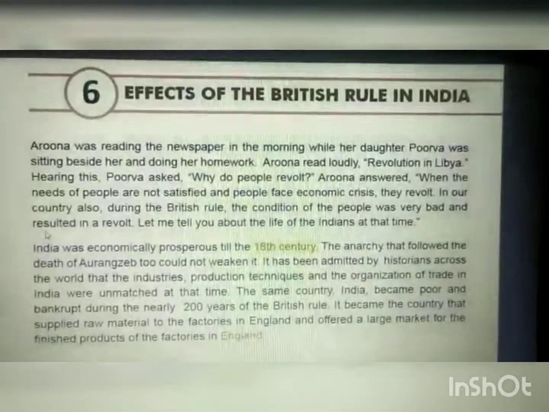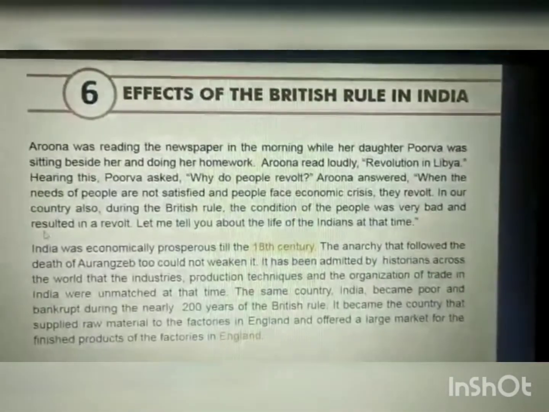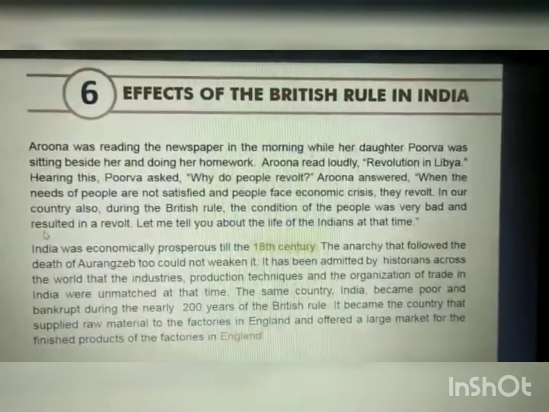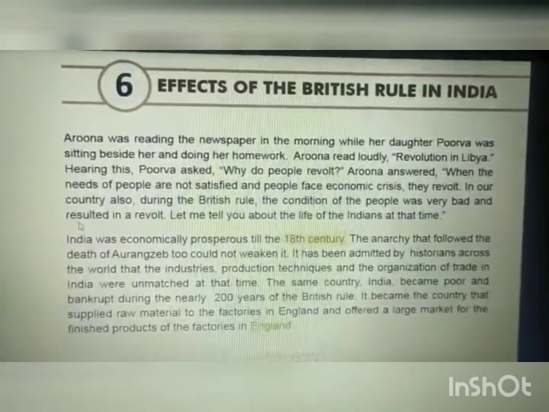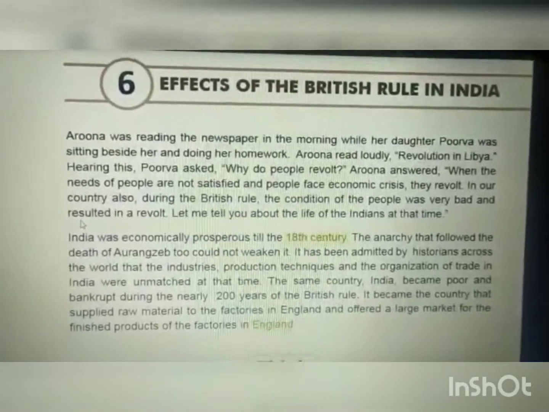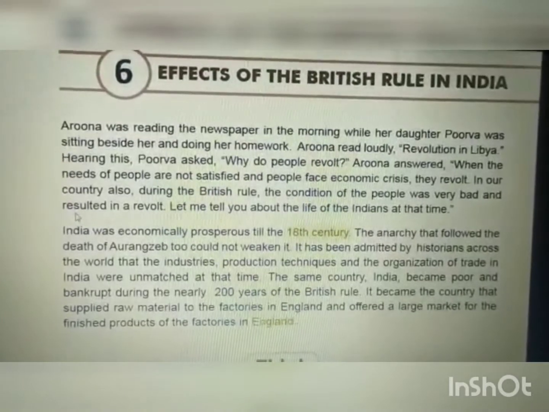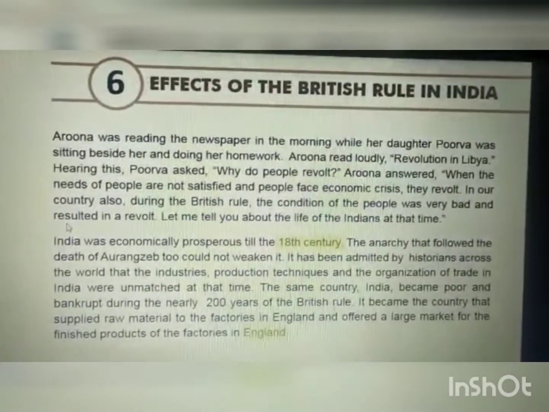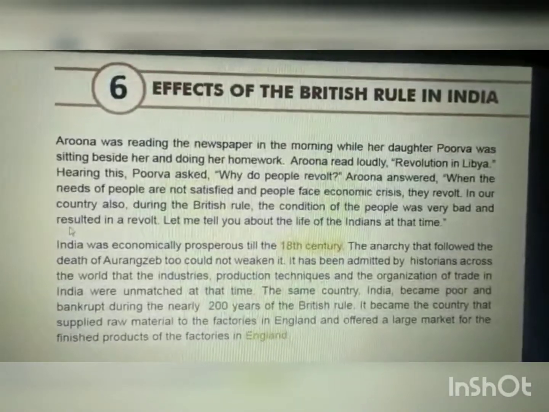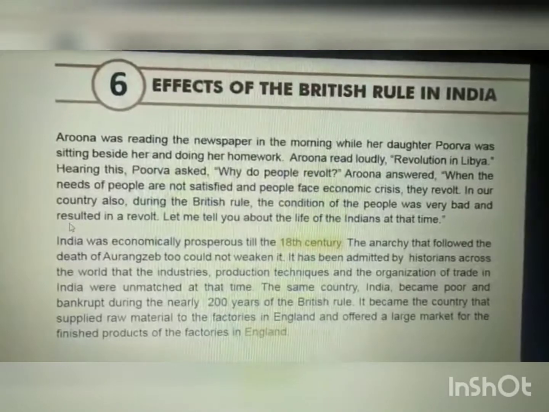After getting rule of India, many new reforms were introduced by the Britishers. As we have learned, they introduced a new postal system in India, they introduced the railway line in India, and Dalhousie passed a law to ban the child marriages, and he advocated the widow remarriages.